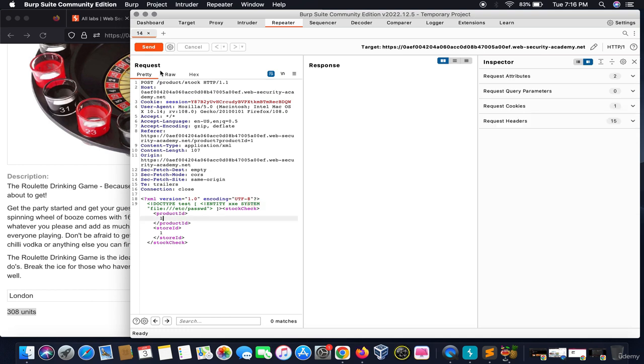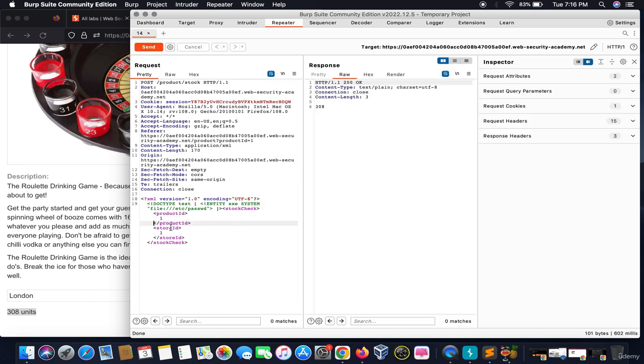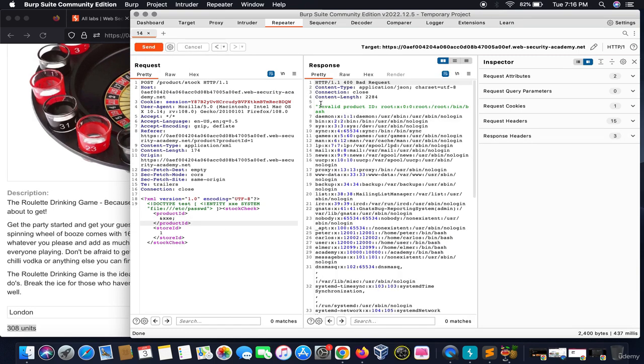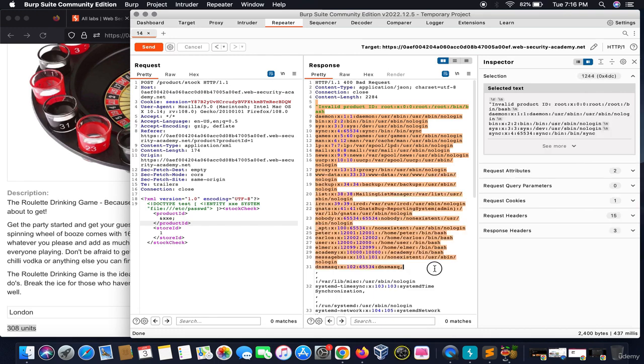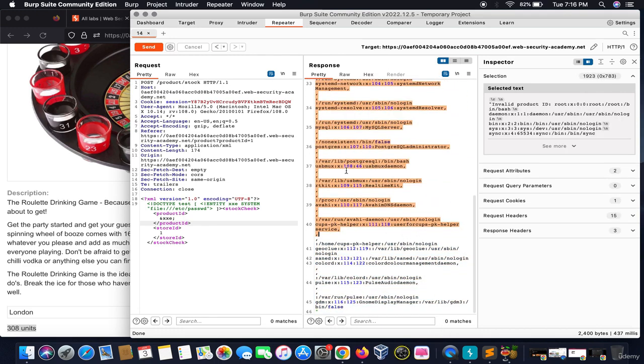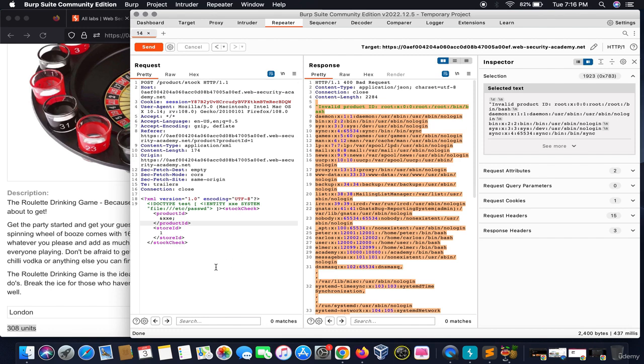So on passing this, it won't give an error because the product ID is 1, which already exists in the system. On giving a wrong product ID as &xxe; it gives me the etc password, and we are able to retrieve the etc password file from the backend. Let me explain how this worked.